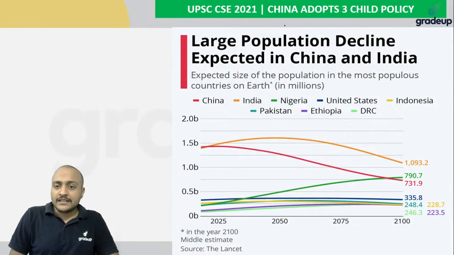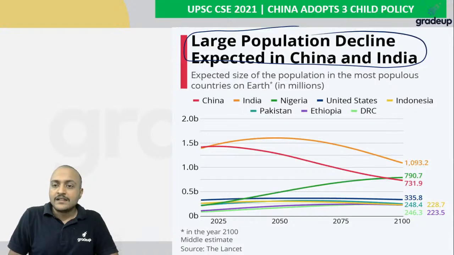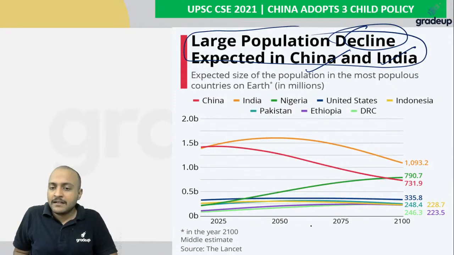Comparing with other large countries expecting population decline, China and India are expecting population decline in the upcoming years.